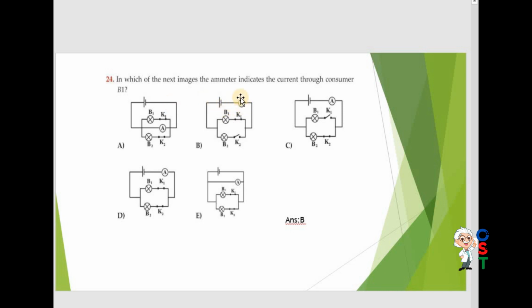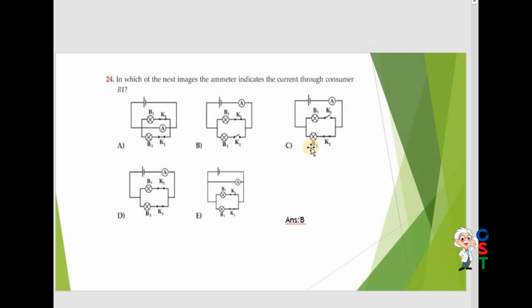So this is denoted by A. In the figure they are asking about consumer B1. You can see there is a closed circuit and current is passing in both B1 and B2. So they have asked about B1. A is incorrect. You can see B2 is open, only B1 is passing the current, so this is the correct option.